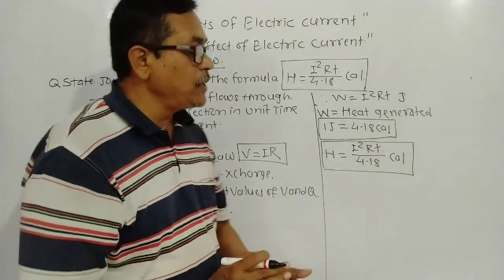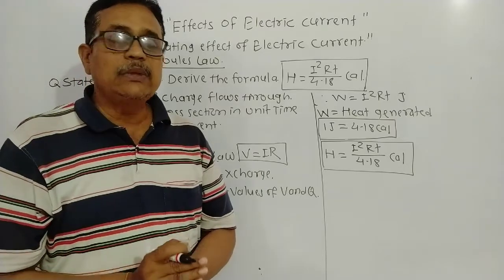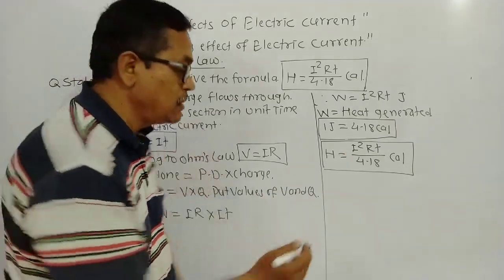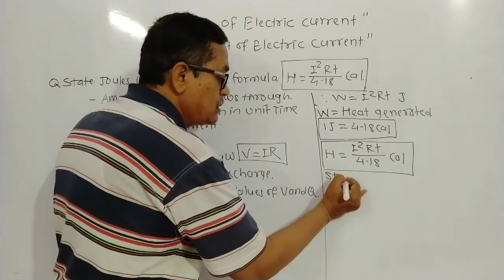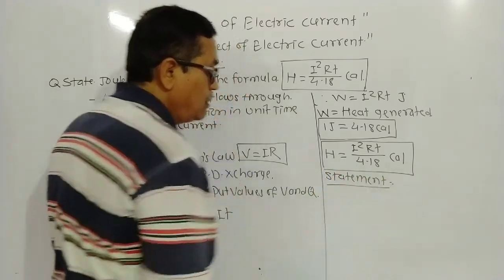Then according to this formula, what is the statement of Joule's law? विद्यार्थी मित्रांनो, या फॉर्म्युल्यावरून तुम्हाला स्टेटमेंट करता आलं पाहिजे. What is the statement of Joule's law?